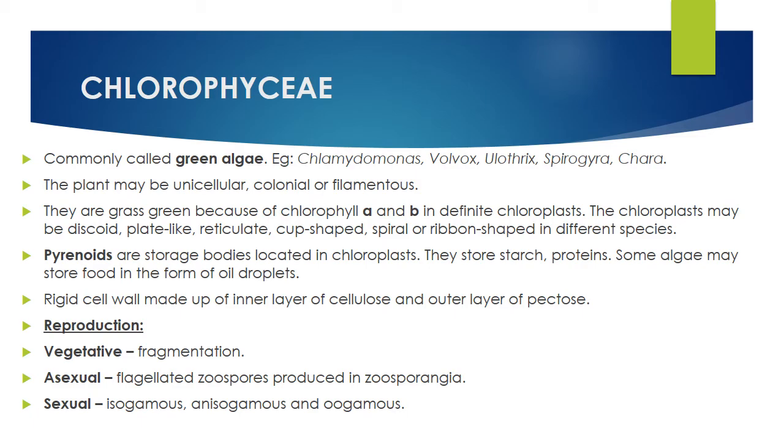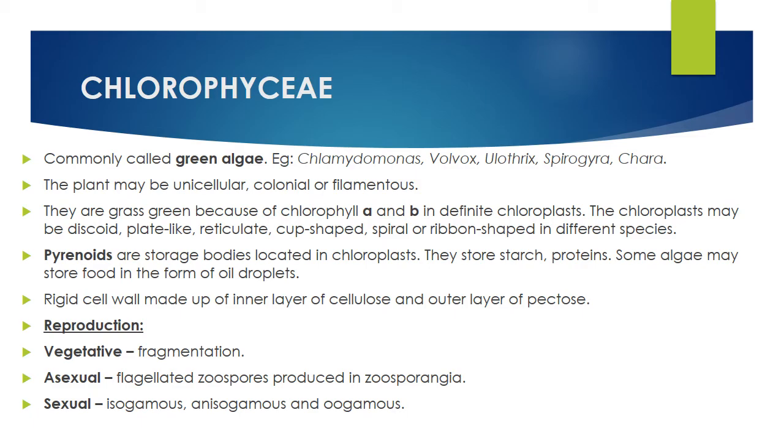Chlorophyceae. Some characteristics I think I had already discussed, the important characteristics of Chlorophyceae. So please go to point number 4, pyrenoids. Okay, remember this. And even in point number 1 examples are given: Chlamydomonas, Volvox, Ulothrix, Spirogyra, Chara are examples. You may get a question. Chara belongs to Chlorophyceae. C, Chara, chloro.